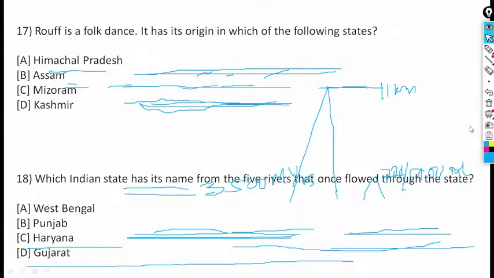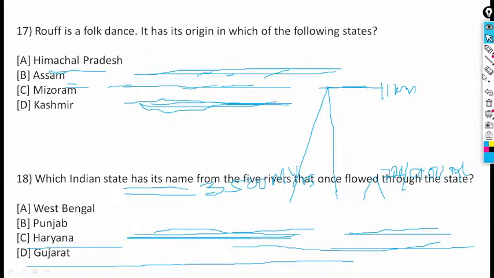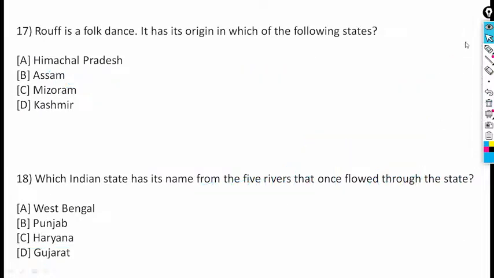Next, Roof is a folk dance. It has its origin in which of the following states?